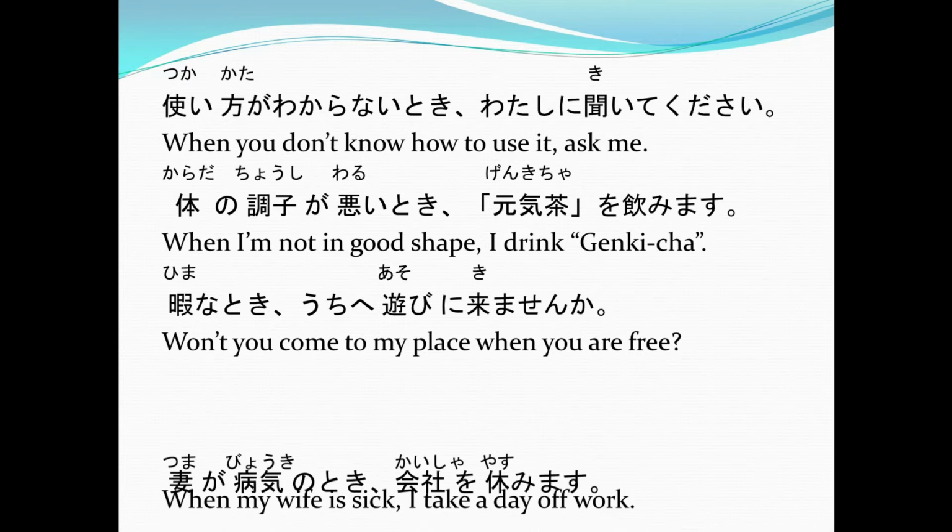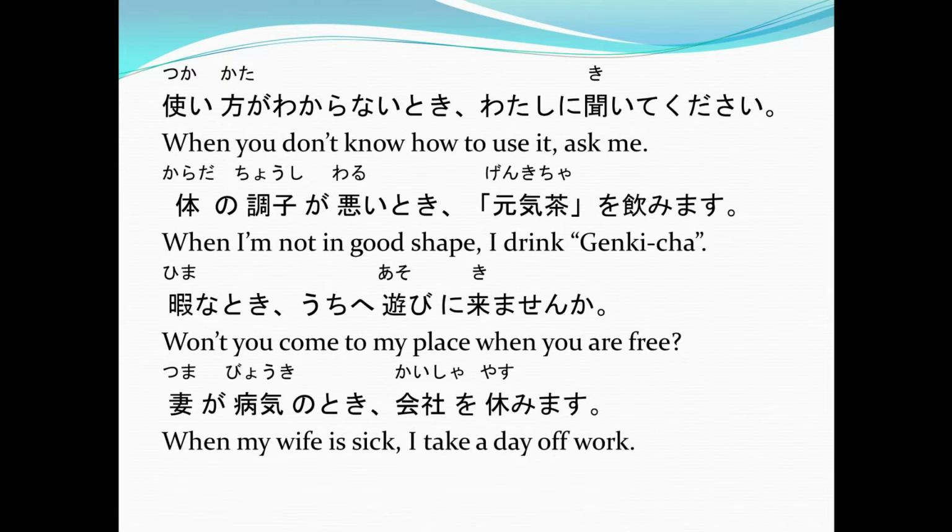Tsuma ga byoki no toki kaisha o yasumimasu. Again, tsuma ga byoki no toki kaisha o yasumimasu. Or when my wife is sick, I take a day off work. So in this example, we're showing you how to use it with the noun no, then toki. In this sentence, the noun is the byoki or the sickness. Then no, then toki. And then of course, the main sentence when he says that his wife is sick, he took a day off at work, or kaisha o yasumimasu.